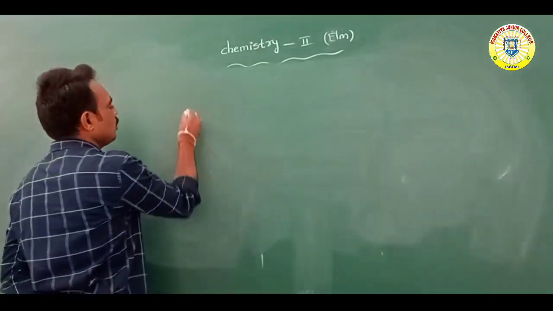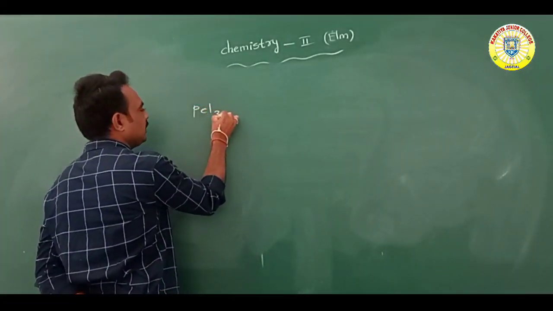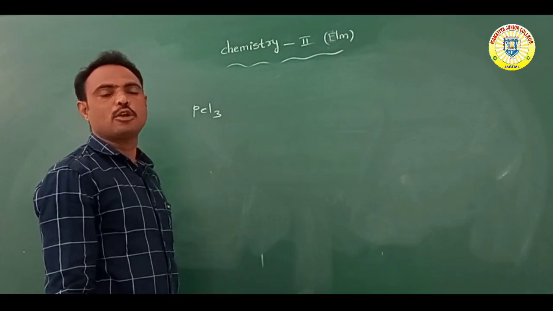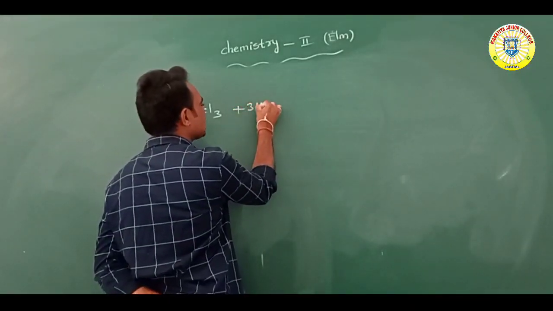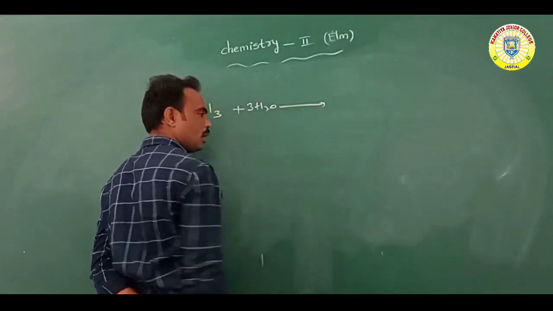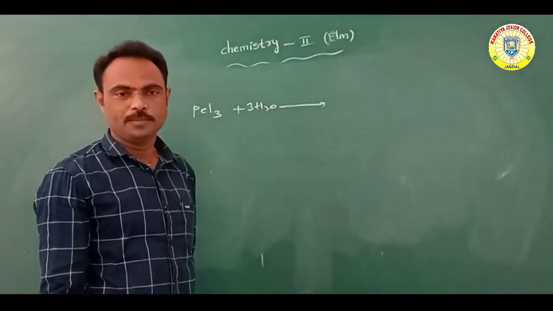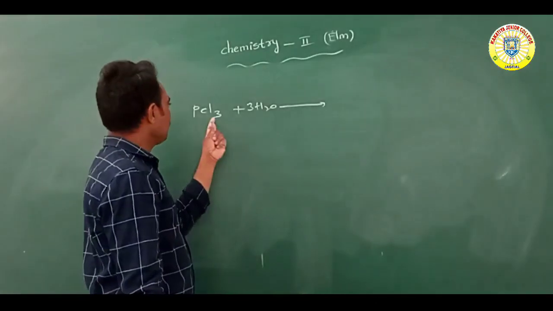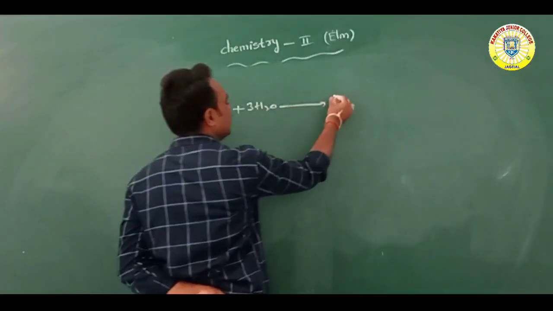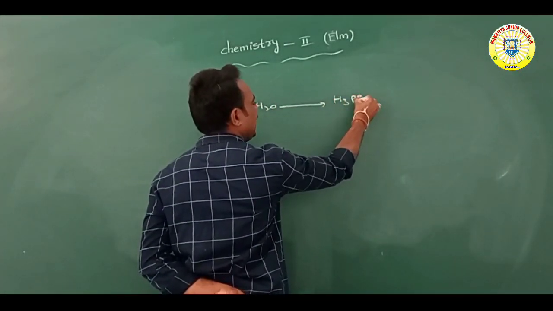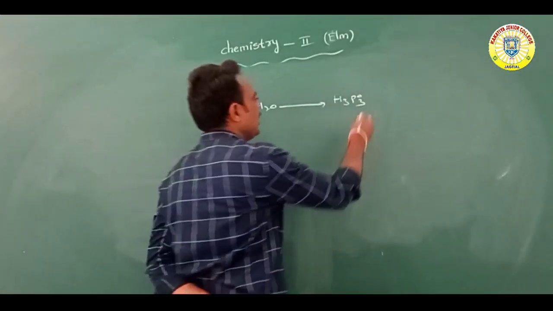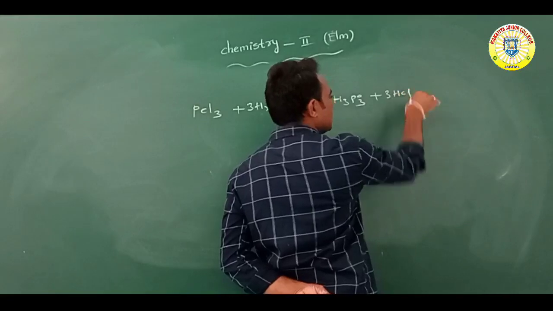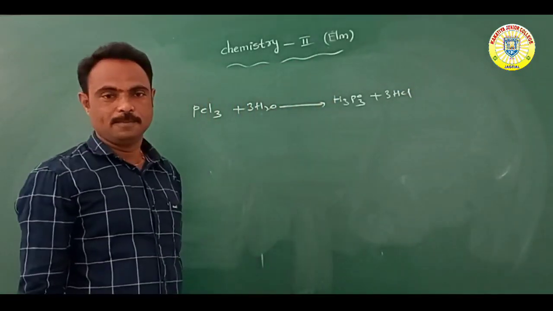Now, PCl3, phosphorus trichloride, reacts with water molecules or is dissolved in water to form H3PO3 and HCl, hydrochloric acid.